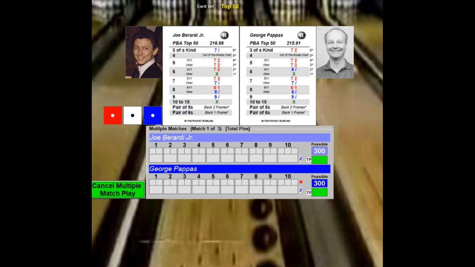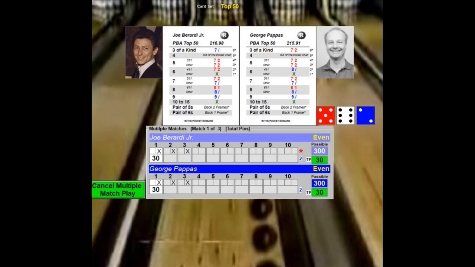Berardi will go first, and he throws a 4-6-2. That's a 12. That's a strike. Pappas throws a 4-4-3. That's a strike. The winner will face Burden in the quarterfinals. On 2, he throws a 3-2-1. Boom. That's enough for a strike. Berardi throws a 6-6-5. That's a strike. On 3, he throws a 2-6-3 for a strike.